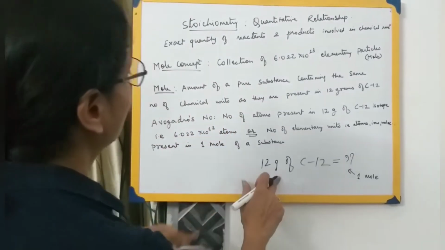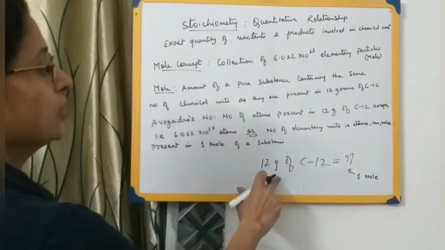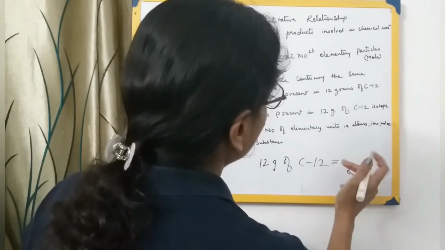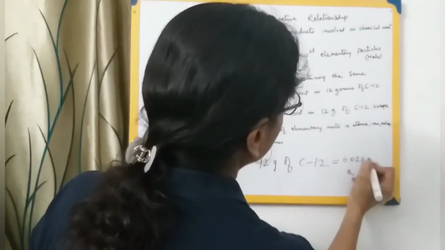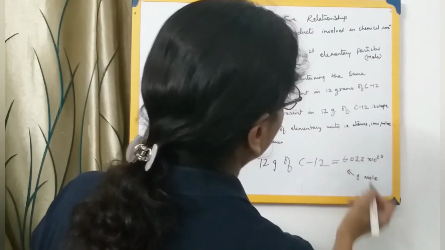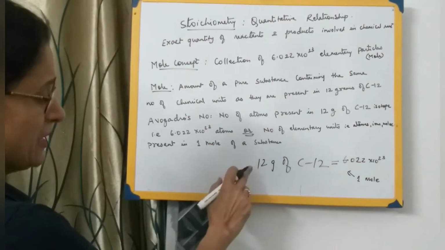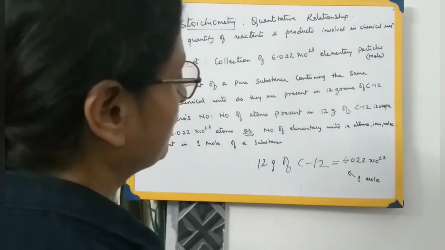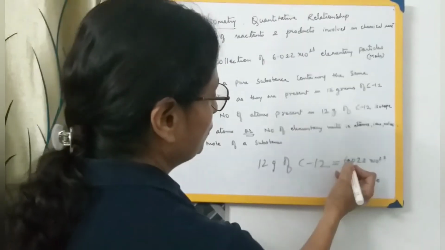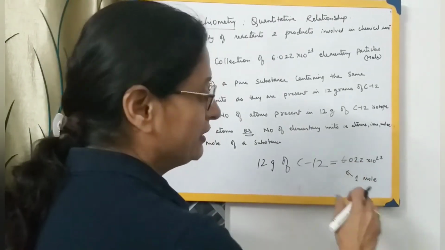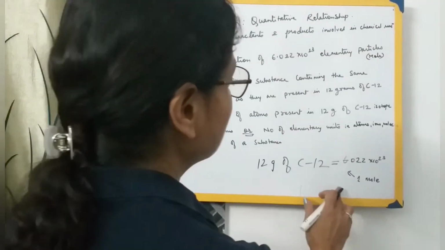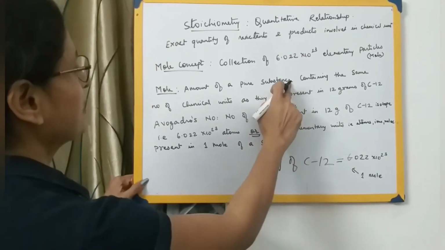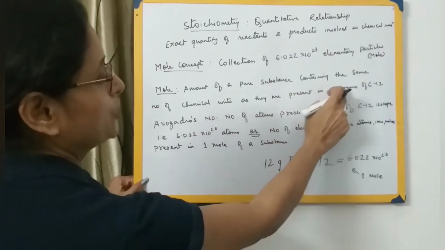Now this concept of mole was found out by Avogadro. He said that in 12 grams of carbon 12, 6.022 into 10 raised to 23 elementary particles are present. So 12 grams of carbon 12 contains 6.022 into 10 raised to 23 particles, which may be atoms, ions or molecules, and that equals 1 mole. So a mole is the amount of a pure substance containing the same number of chemical units as are present in 12 grams of carbon 12.